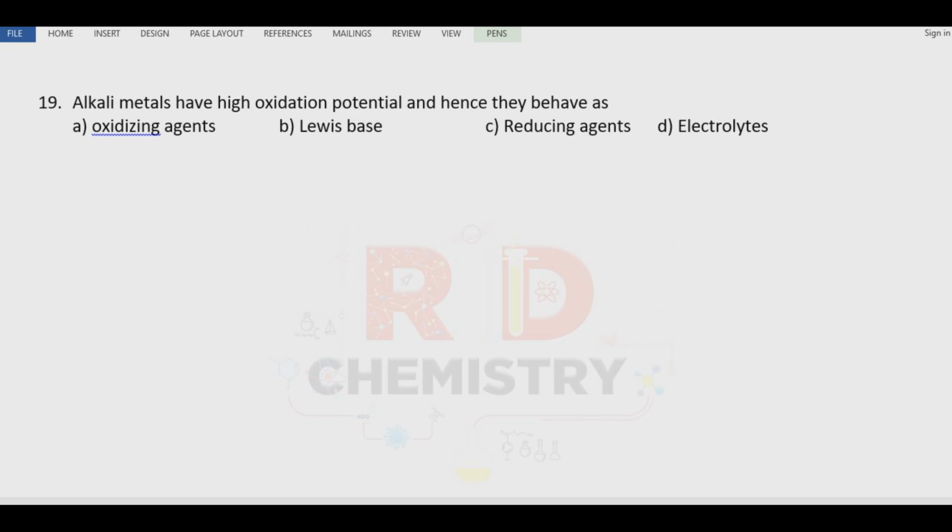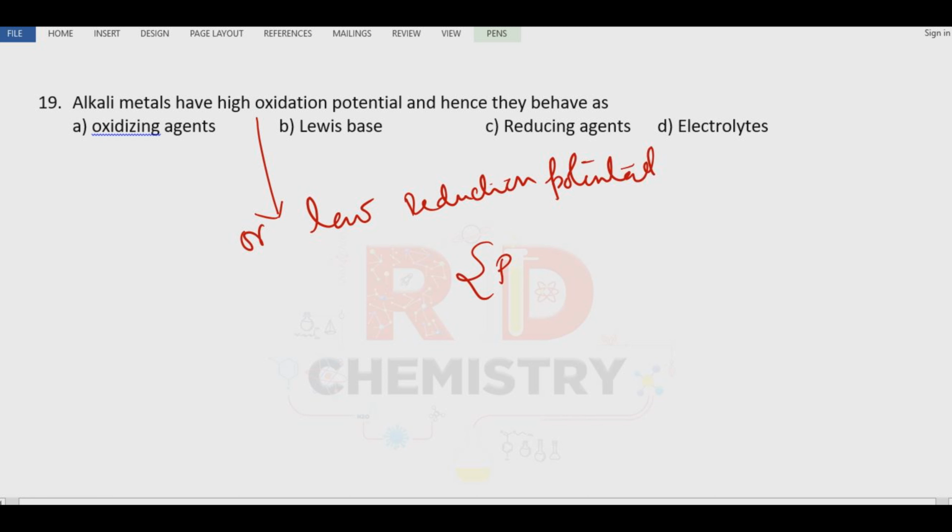Question number 19. Alkali metals have very high oxidation potential, and so they behave as low reduction potential, which can be called SRP, standard reduction potential.